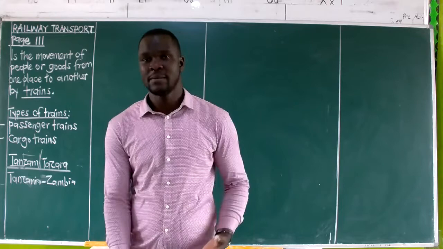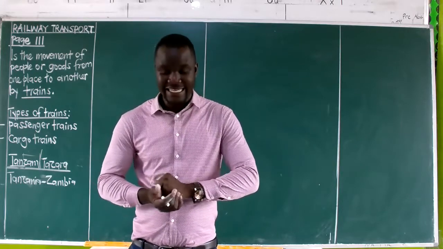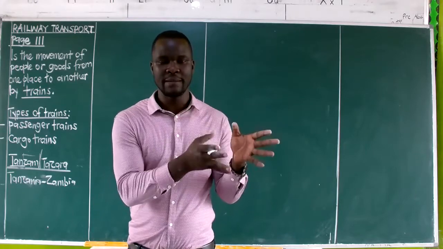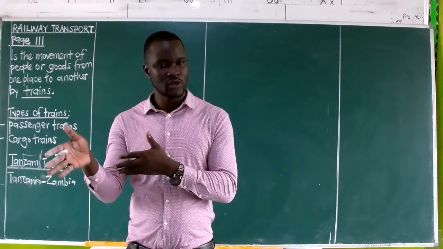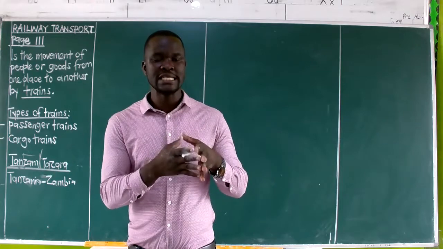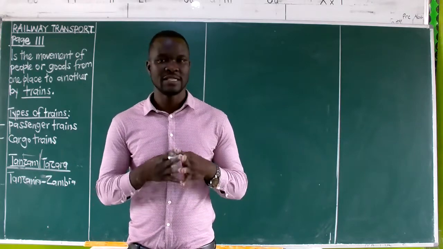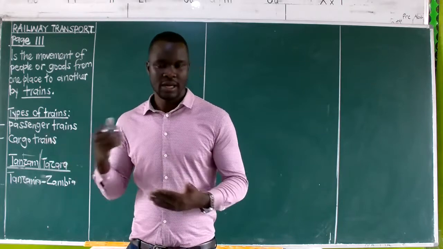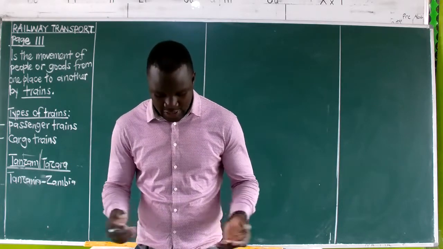So we have Dar es Salaam at the coast, and this railway line was constructed to join Zambia to the coast, that is to Dar es Salaam, and also to ease the transportation of copper ore from the Zambia copper belt, that is where copper was being mined from, up to Dar es Salaam, where it could be exported.